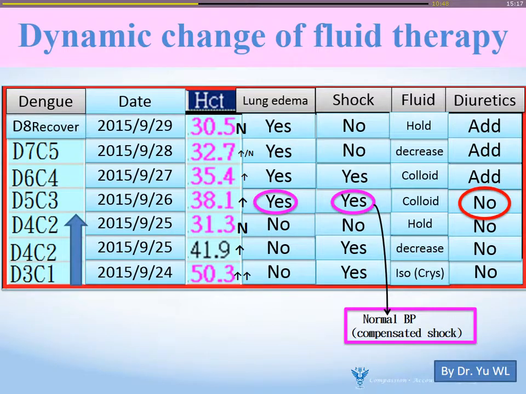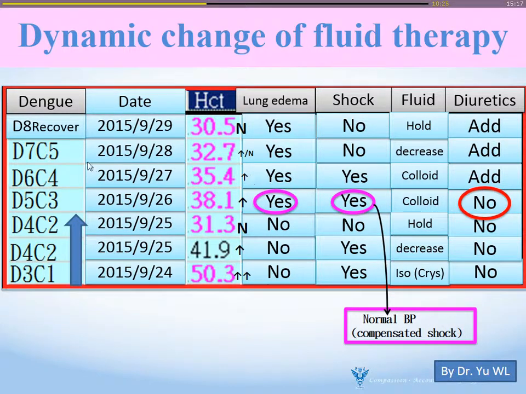So here is the dynamic change of fluid therapy for my own patient. We can see from the bottom, at critical phase 1, we have a higher HCT, no lung edema, but has shock. I think crystalloid at that time is better. Then we keep on resuscitating and the HCT gets normal, and maybe we hold the fluid at that time.